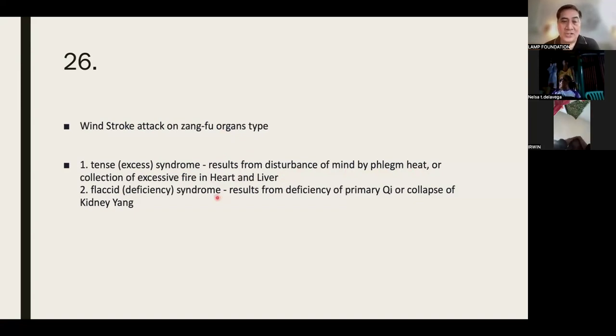And then the flaccid or deficiency syndrome results from deficiency of primary qi or the collapse of the kidney yang. So for those people who always have kidney yang deficiency, the coldness, di ba? Cold hands, cold feet, cold back, make sure that they don't remain cold forever. You are prone to have stroke. So you choose: you want the hot side, or the cold.